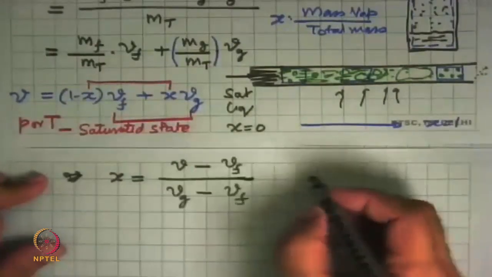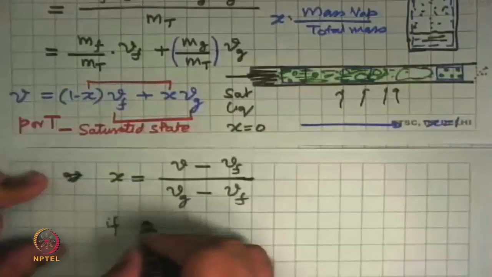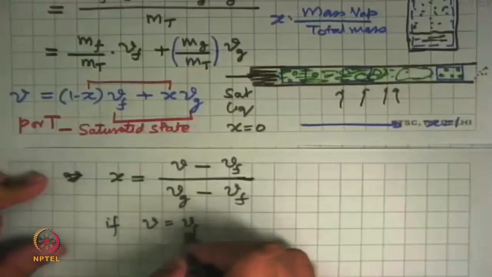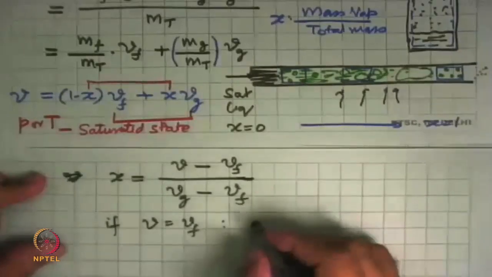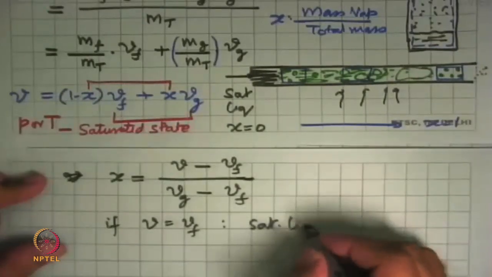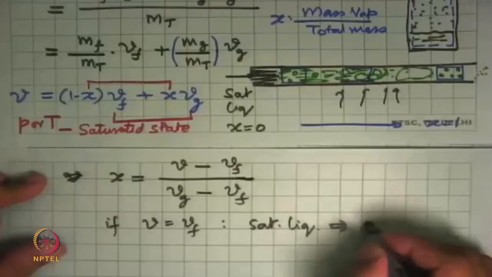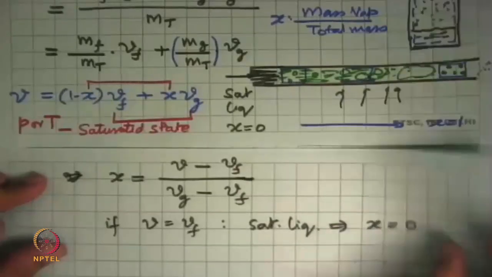And what it tells us is that if v is equal to vf, that means the entire volume is occupied by the saturated liquid state, then x is equal to 0.